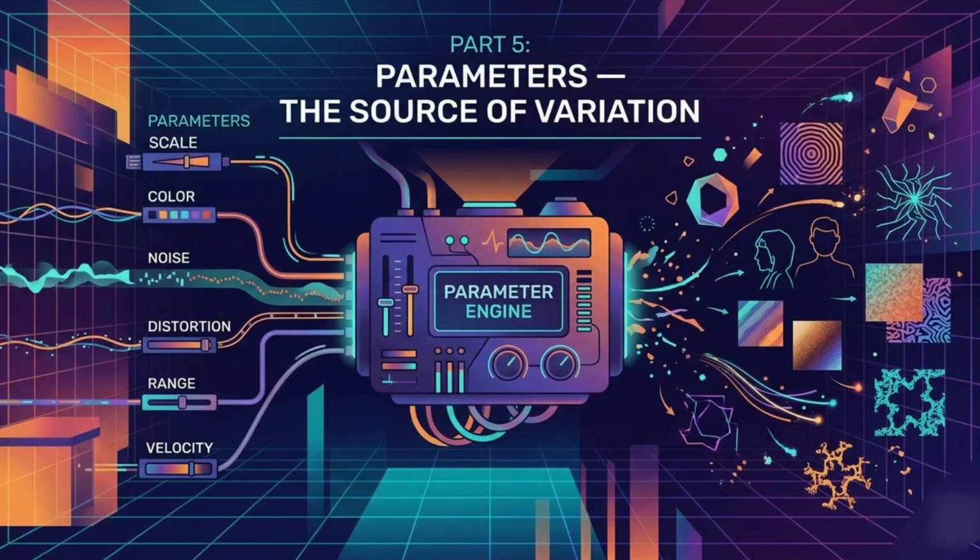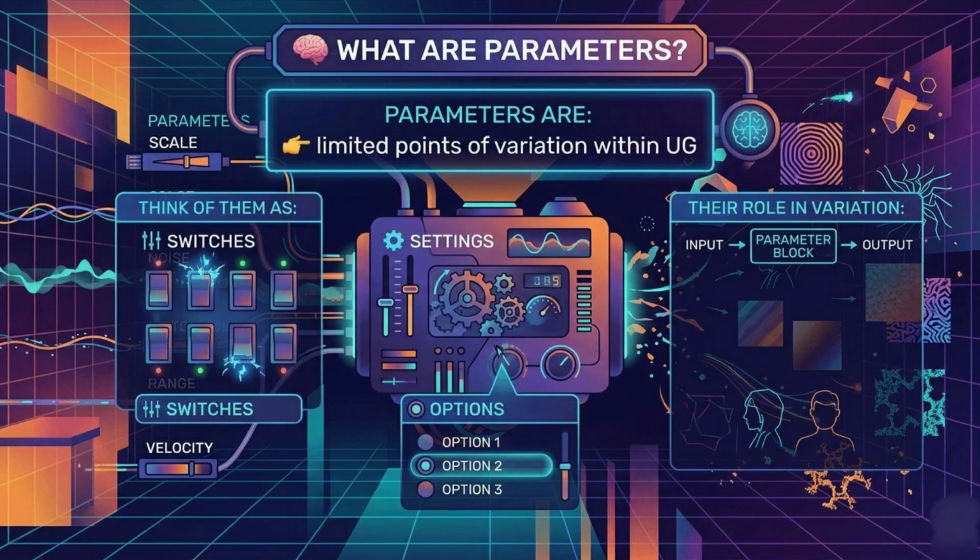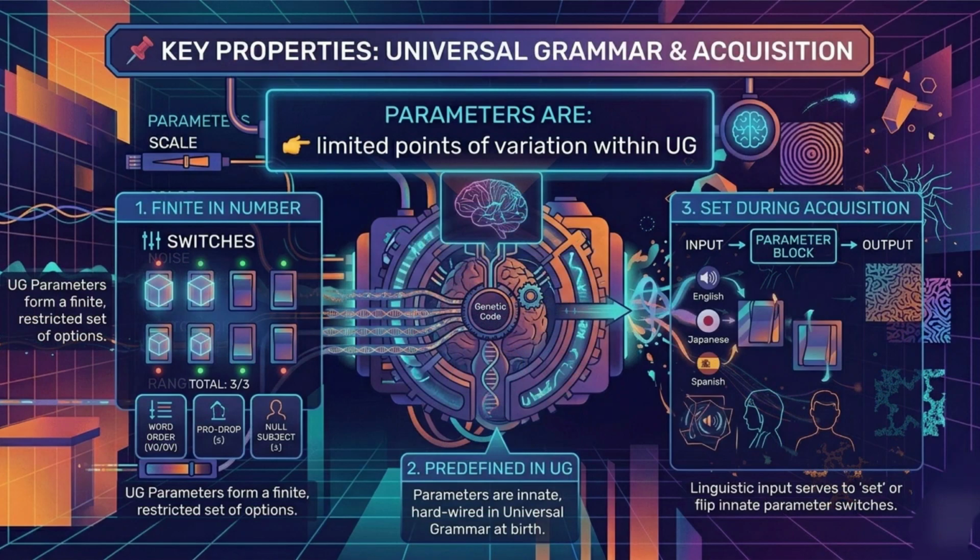Part 5. Parameters, the source of variation. Now comes the most powerful idea. What are parameters? Parameters are limited points of variation within UG. Think of them as switches, having settings and options. Key properties include finite in number, predefined in UG, and set during acquisition.